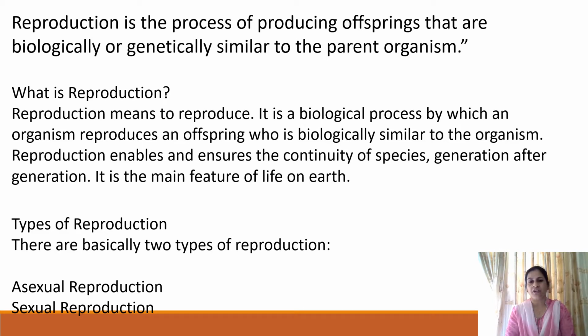So, the reproduction which does not involve sex cells or gametes is called asexual reproduction, while sexual reproduction involves gametes or sex cells, like a male gamete produced from the male parent and a female gamete produced from the female parent. When these two gametes participate in reproduction, this is called sexual reproduction.